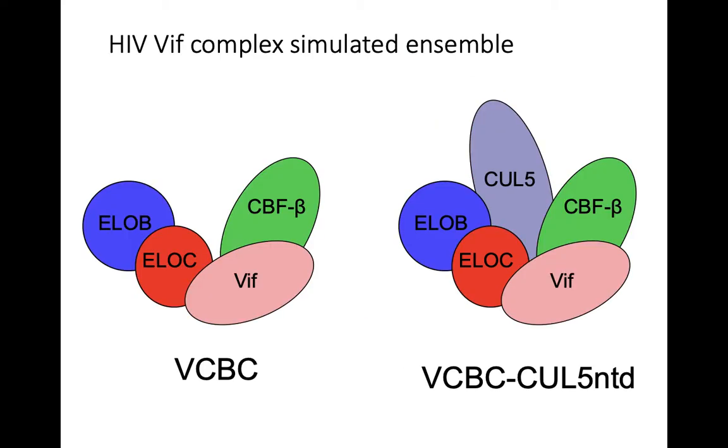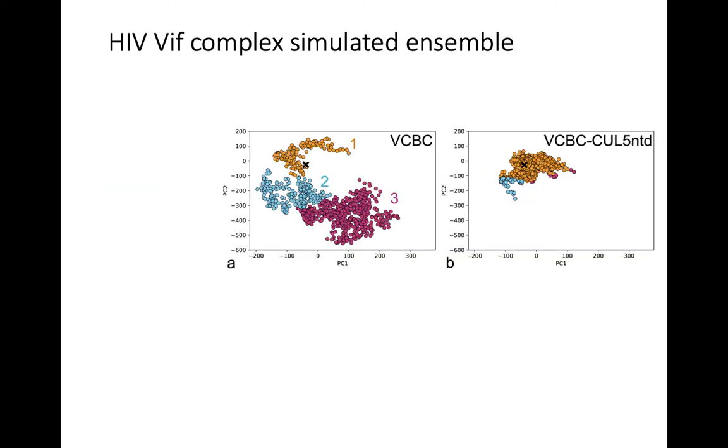We ran molecular dynamics simulations of the VIF VCBC complex and the VCBC complex bound to the scaffold protein CUL5. In figure 4 of our paper, we characterize the dynamics of the complex using principal component analysis to extract the principal components of motion. As you can see, the VCBC complex samples more alternate conformational states than the VCBC complex bound to CUL5.